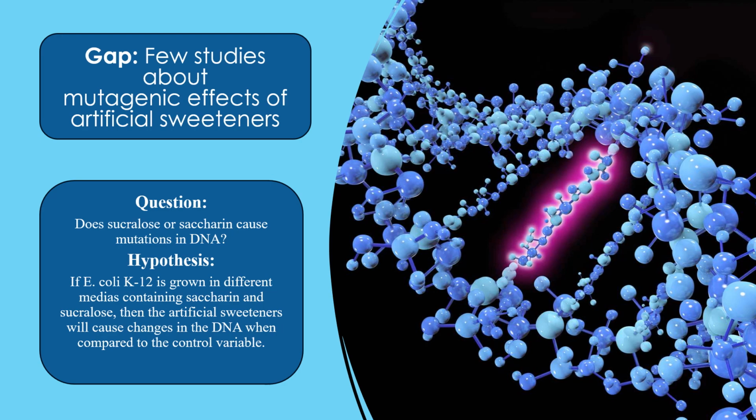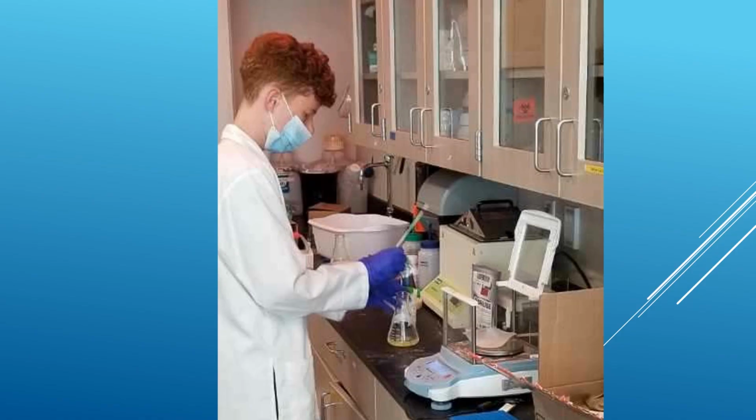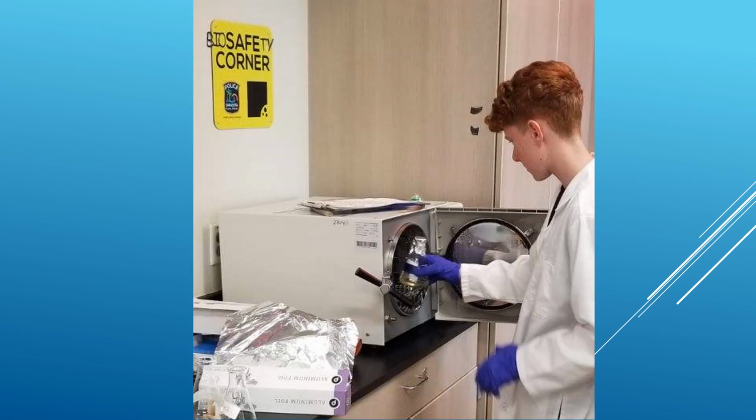In the experiment, the gap of research was that few studies had been conducted on the mutagenic effects of artificial sweeteners like sucralose. The question this experiment answered is, does sucralose or saccharin cause mutations in DNA? The scientific procedures that will be carried out are to first receive the agar slant K12 E. coli, then create the broth mixtures needed to grow the bacteria by mixing sterile deionized water, luria broth, and artificial sweeteners. The broth solutions will then be inoculated and sterilized using an autoclave.